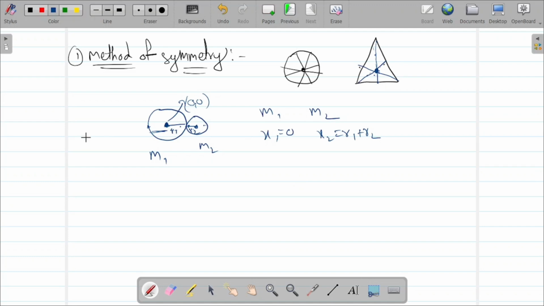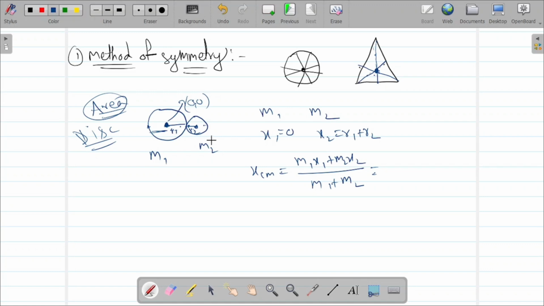Okay, so these two I consider as a disk. A disk has area. Right. So from this, what is the x center of mass? m1 x1 plus m2 x2 by m1 plus m2. This is the basic we know. Now here both the masses are different.